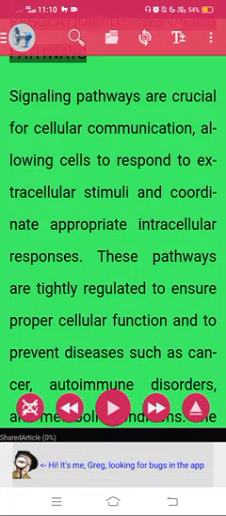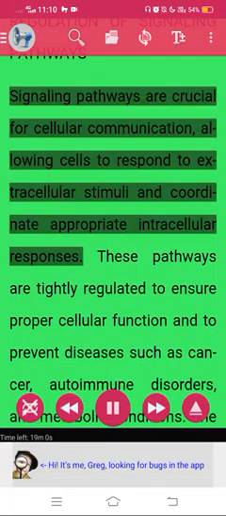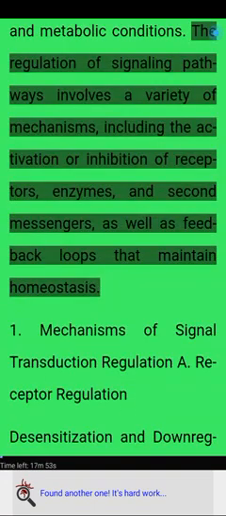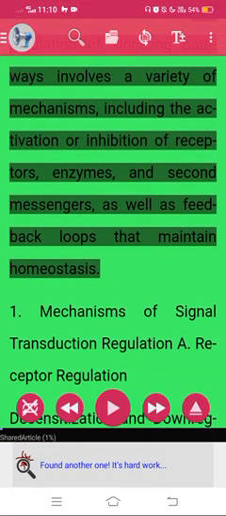Communication. Regulation of signaling pathways. Signaling pathways are crucial for cellular communication, allowing cells to respond to extracellular stimuli and coordinate appropriate intracellular responses. These pathways are tightly regulated to ensure proper cellular function and to prevent diseases such as cancer, autoimmune disorders, and metabolic conditions.